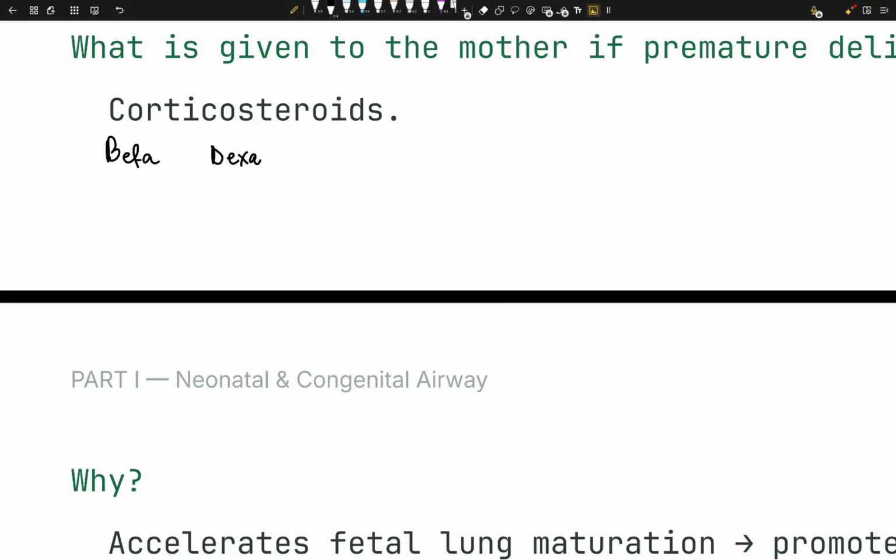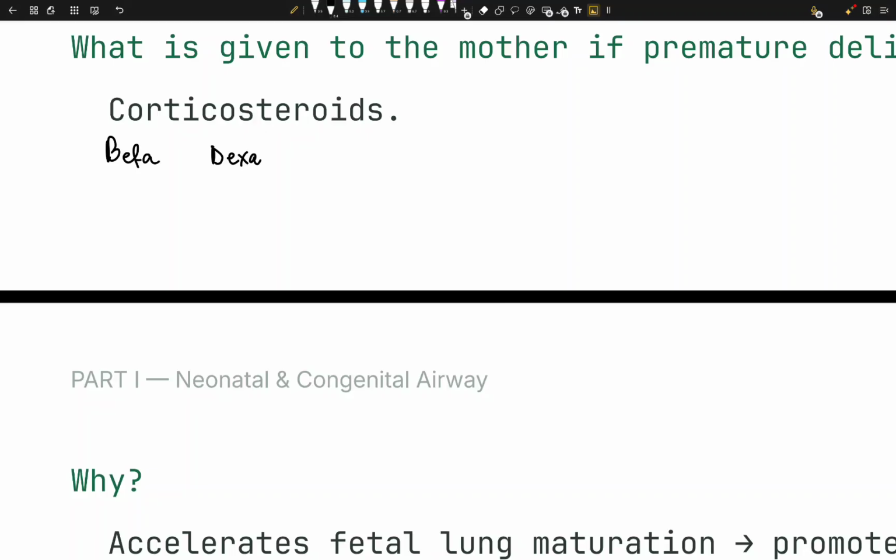Now, what is going to happen? Steroid is going to accelerate type 2 pneumocyte maturation. We're going to have a nice surfactant party going on in the lung, okay? So betamethasone: type 2 pneumocyte maturation faster, more surfactant, more good, less RDS, right? Why are we giving betamethasone and dexamethasone, you can ask me? Because both of these, betamethasone and dexamethasone, weird names, but okay, can cross the placenta really well. So that's the problem, that's the solution. That's why we are giving them, okay?